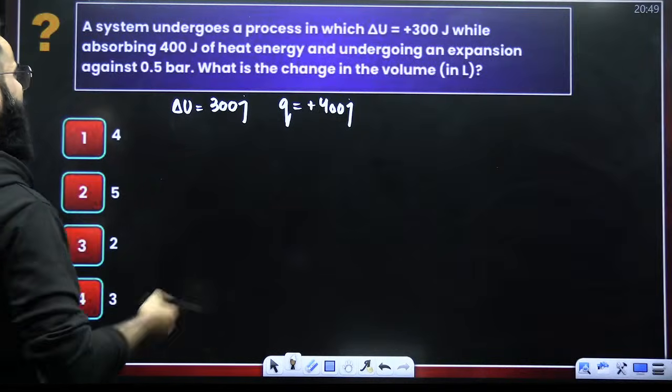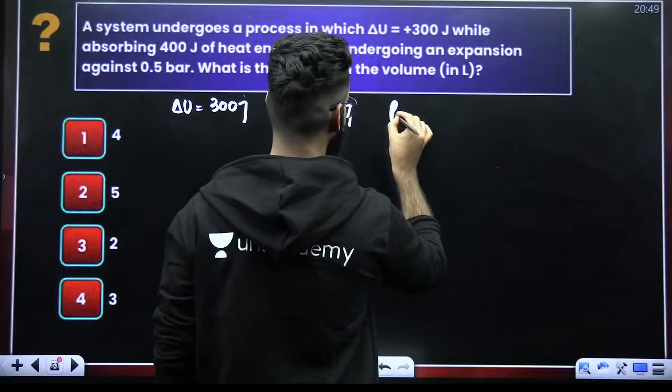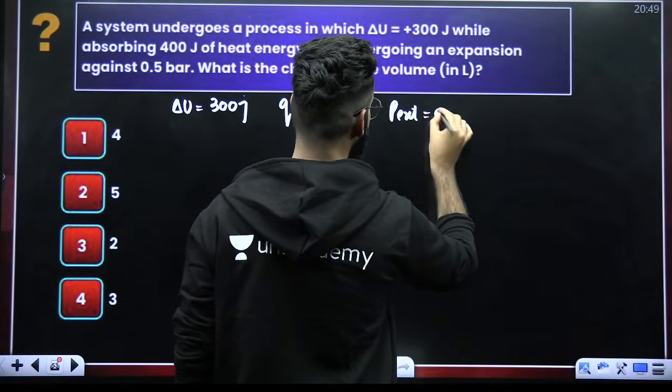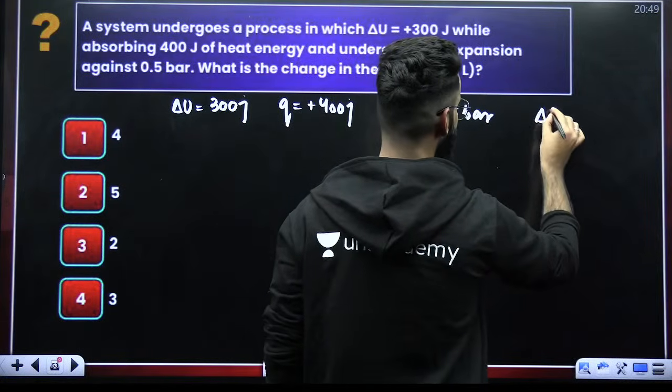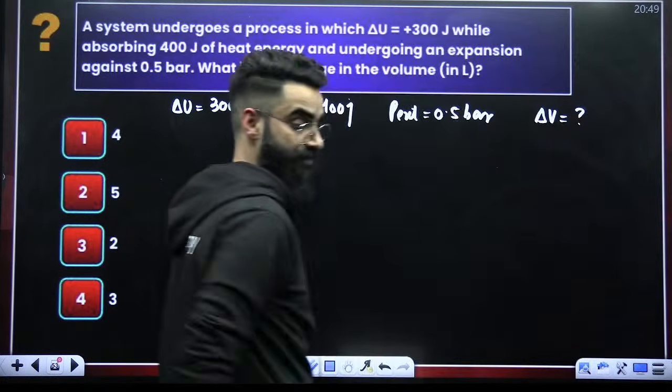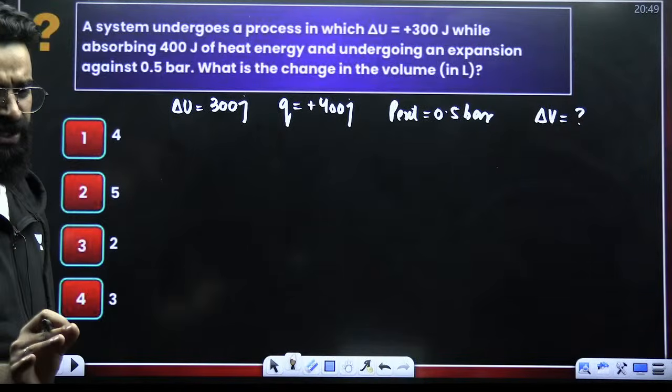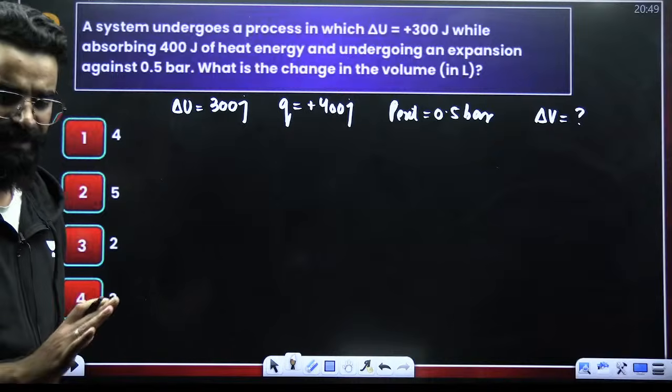Undergoing an expansion against 0.5 bar. So P external is given to me as 0.5 bar. What am I supposed to calculate? I'm supposed to calculate the change in volume, delta V, in liters. Just use the first law of thermodynamics and you are done.